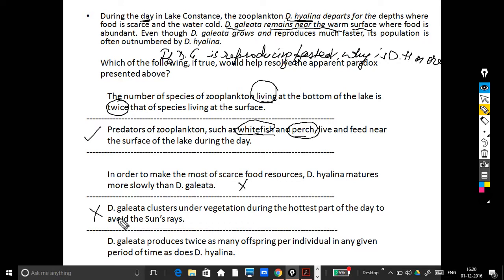And the last one says DG produces twice as many offsprings per individual in any period of time as does DH. We know that DG reproduces faster and DG grows faster. But that is my paradox. My question remains the same, that why is DH more? This again doesn't answer my question that why is DH more. So that is why it has to be B.